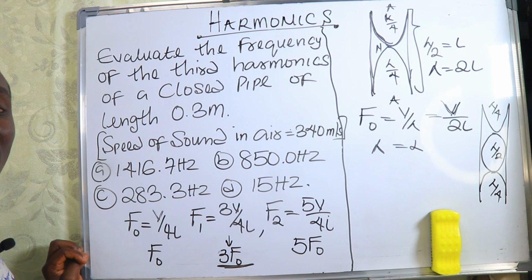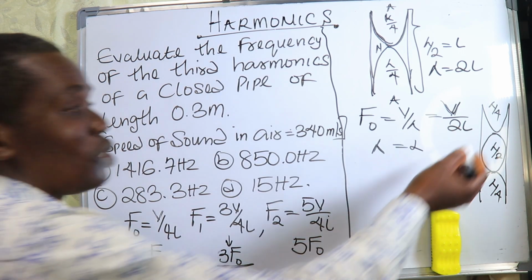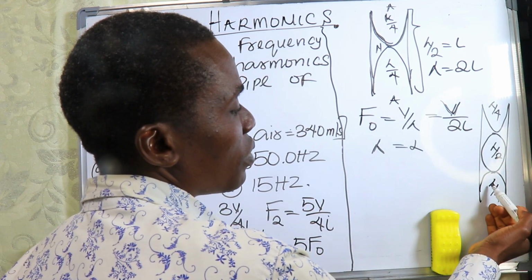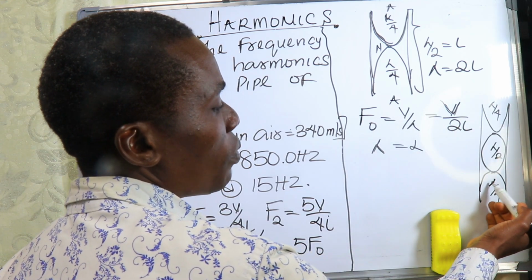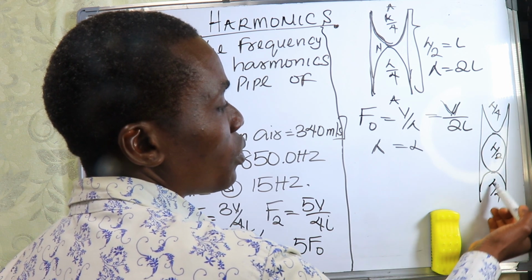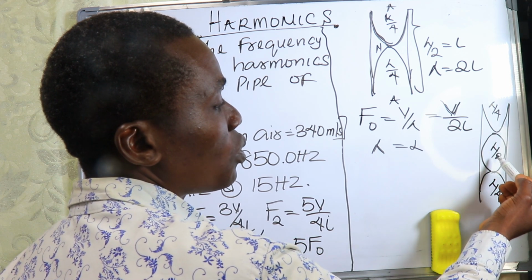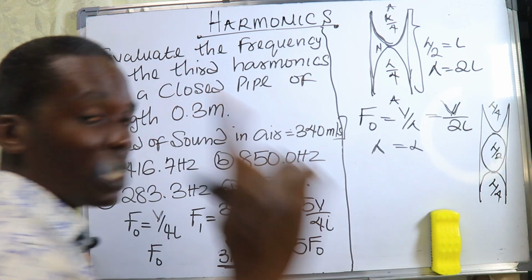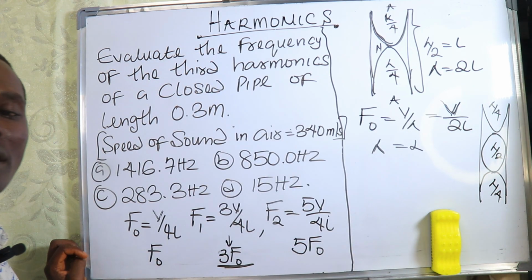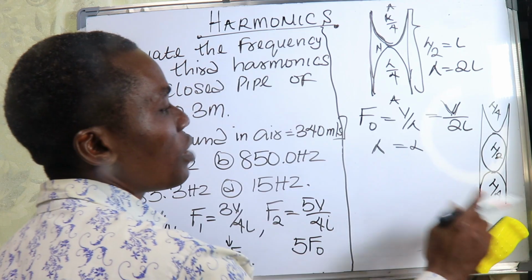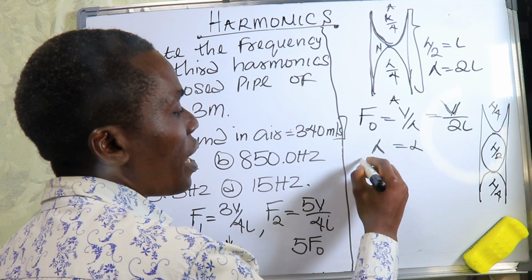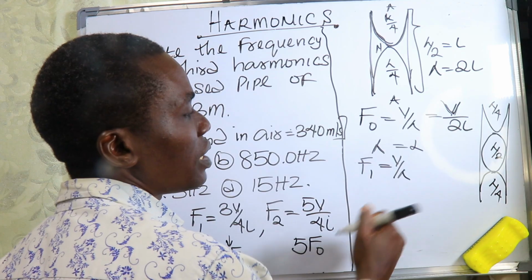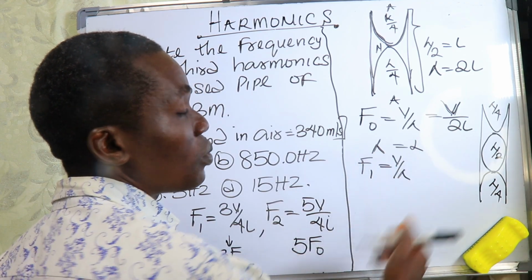So nothing change. If you add all these things, you will see say all of them, this one na 4, 4 divided by 4 na 1, 1 plus 2 na 3, plus 1, 4, 4 divided by 4 na 1, so it will give you lambda. So if that one will give you lambda, then our f1 go dey equal to v divided by lambda, and lambda dey equal to length.